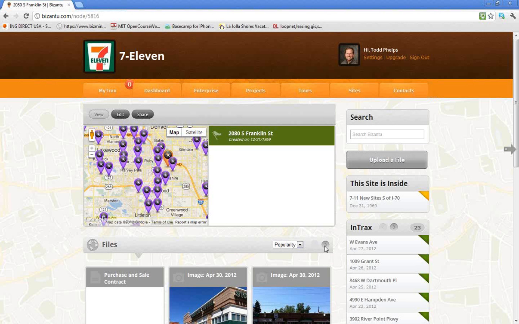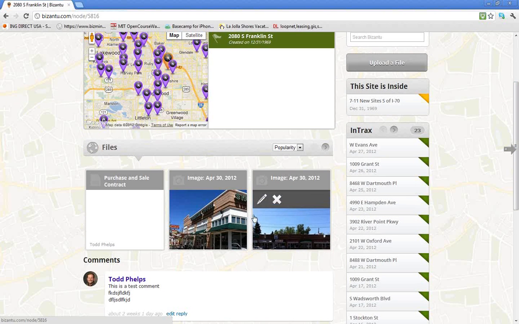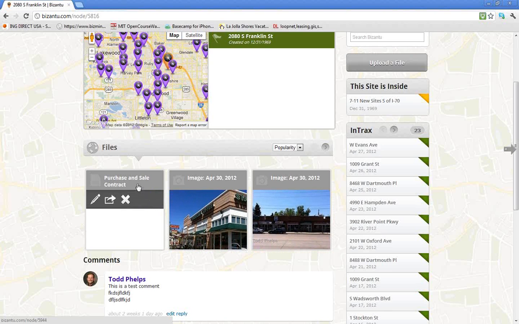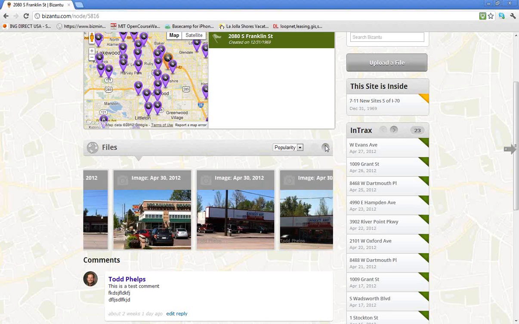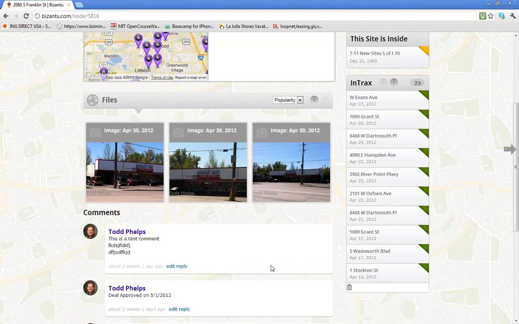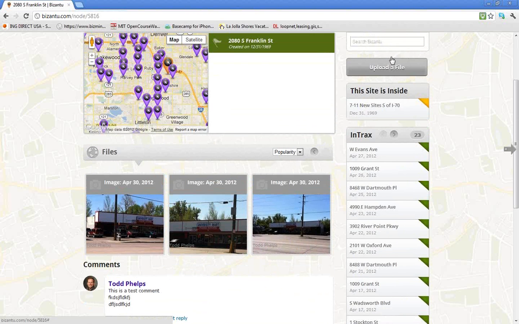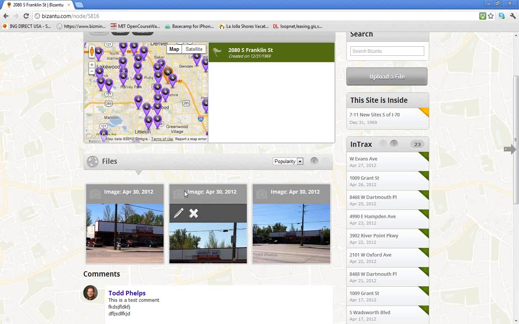What I wanted to highlight here is what this does. As we dive into the site a little bit more, you'll see we have a document that has been uploaded, a purchase and sale contract of a building, and some photos of the building that we're currently looking at. You can put as many files as you want in there. If you want to add some new documents, you're certainly welcome to do that. All you have to do is go up to upload a file. You can add any documents you want, a PDF, an Excel file, a doc, another picture. It will be stored in the files here. But the beauty of it is you will also be able to see it immediately on your mobile device.